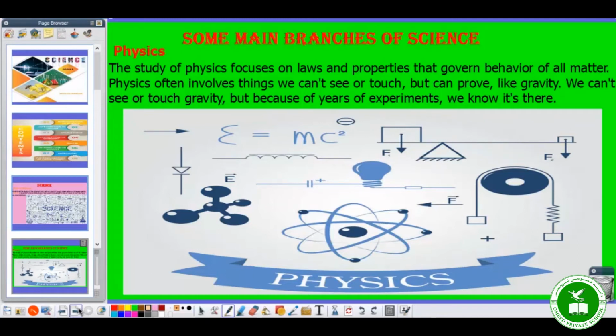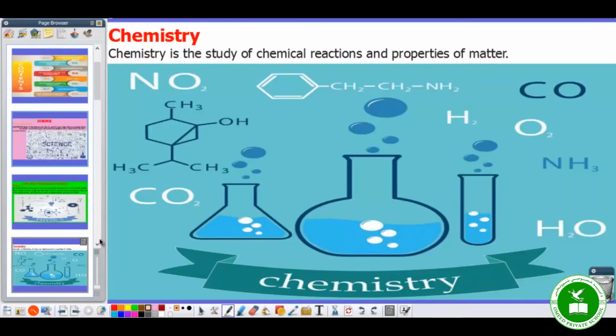Let's move on. We will talk later on in detail about physics. Now chemistry. Chemistry is the study of chemical reactions and properties of matter. This one talks about compounds and reactions and properties of different materials. How elements react with each other and how they form compounds. For example, how cleansers are produced, how soaps are produced, or how medicines are made. These are the result of chemistry, right? So chemistry talks about reactions and properties of matter.